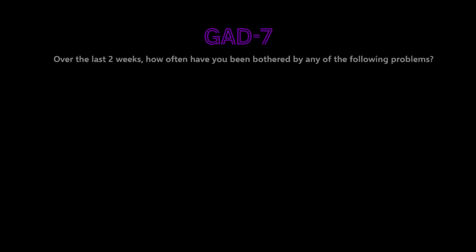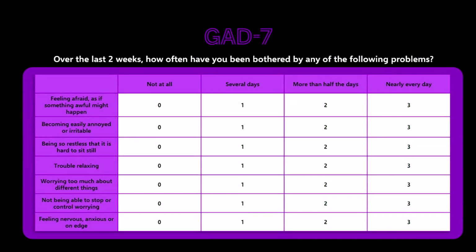Now, we know how to diagnose GAD, but how can we screen for it in those who do not directly present with it? Here we have GAD-7, a tool which can help identify people struggling with anxiety or help to monitor severity of ongoing symptoms. As you can see, there are 8 statements which the patient has to consider for the last 2 weeks.